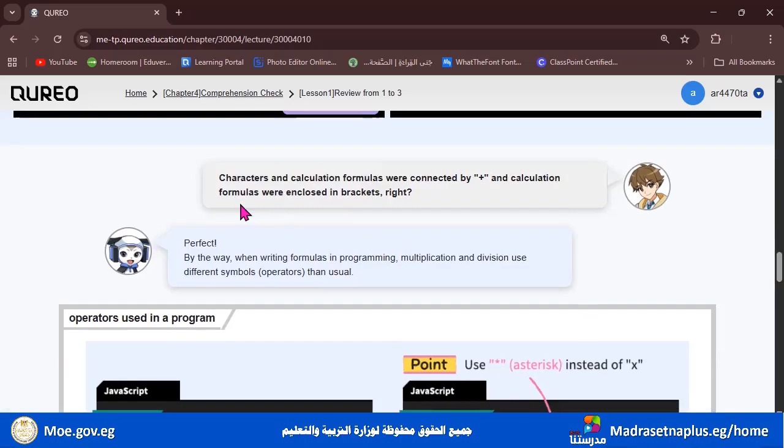So characters and calculation formulas were connected by plus, and calculation formulas were enclosed in brackets, right? Perfect. By the way, when writing formulas in programming, multiplication and division use different symbols. Do you remember it? For multiplication, we use asterisk, and for division, we use slash, which we call operators.